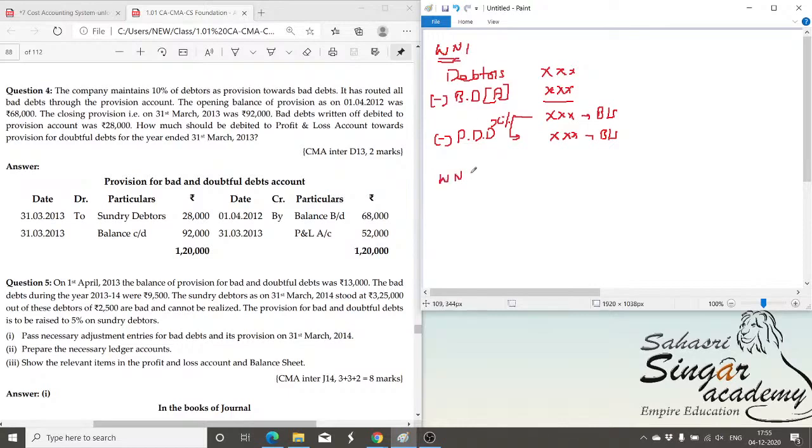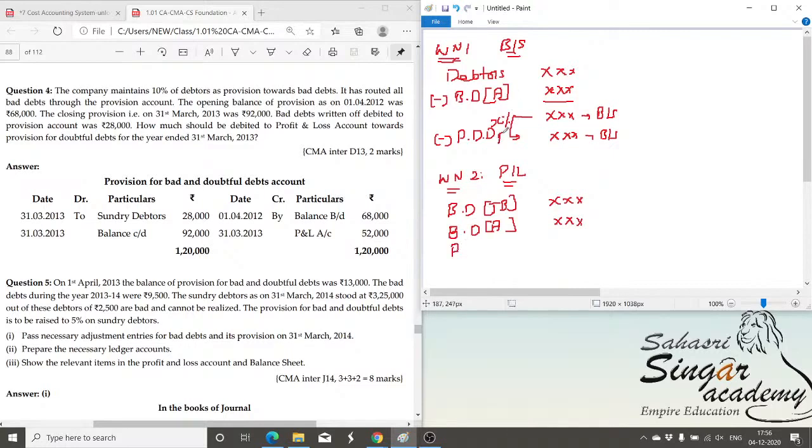Working note number 2. Here I am going to find out the amount to be debited in the P&L account, as opposed to the amount to be shown in the balance sheet. The bad debt already available in the trial balance would be adjusted by debiting the P&L account if PDD is not there. But usually we have the PDD, so it is adjusted in the PDD. Bad debt given in the adjustment, both put together, is how much is needed for the next period, which is the amount calculated here.